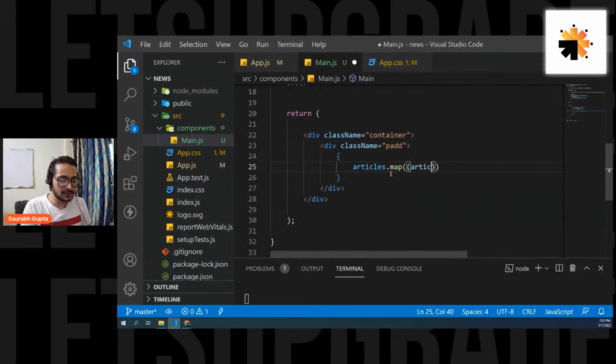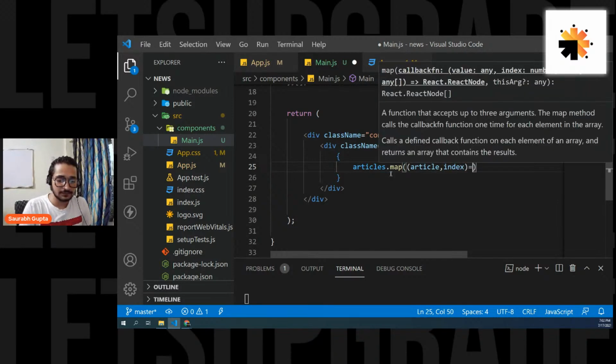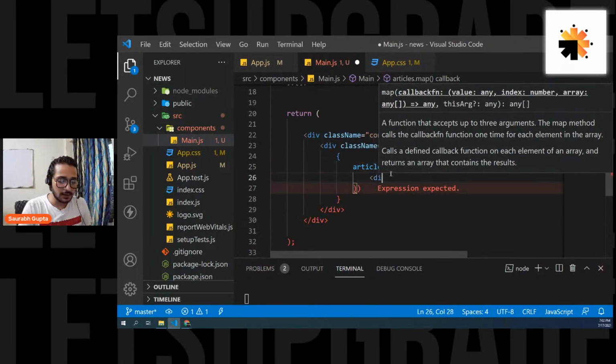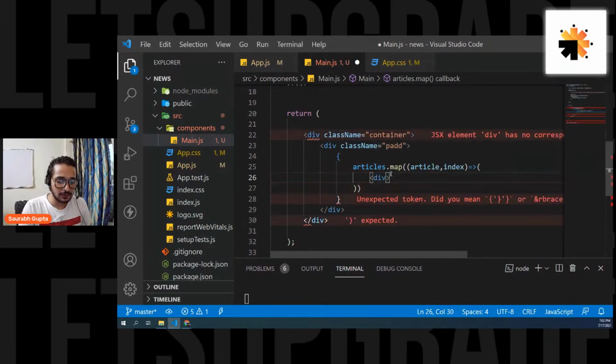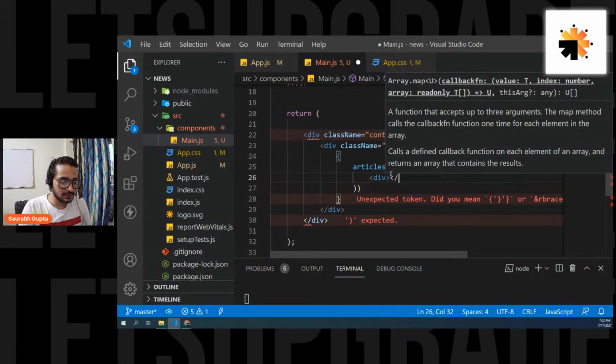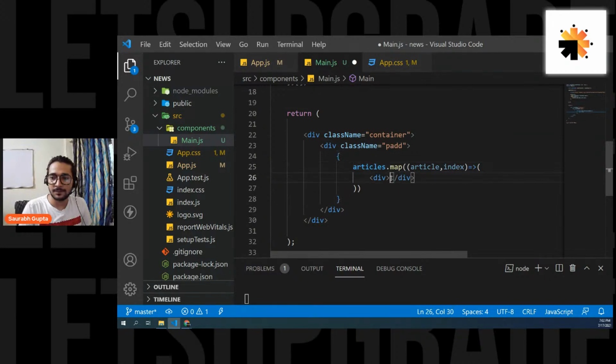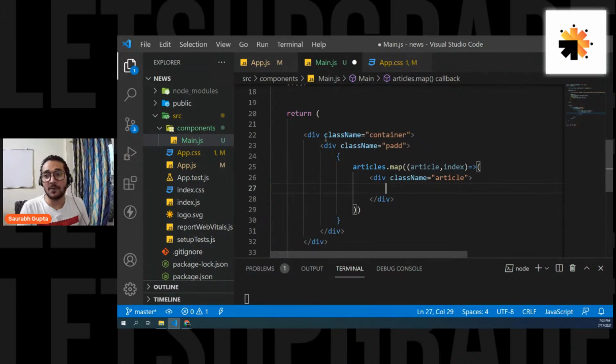Inside this, we have two things. So article, index, and return this. And here we go. Let's start. Div, slash div. Give this a class name of article. Okay, let's see how many divs are getting generated.